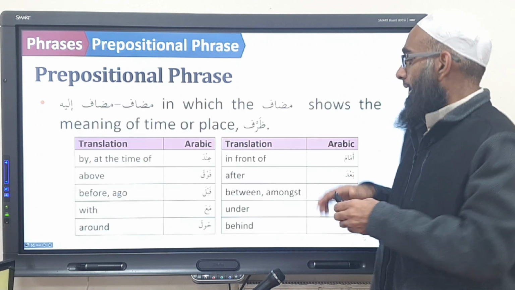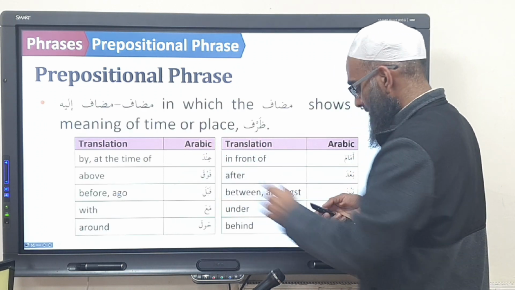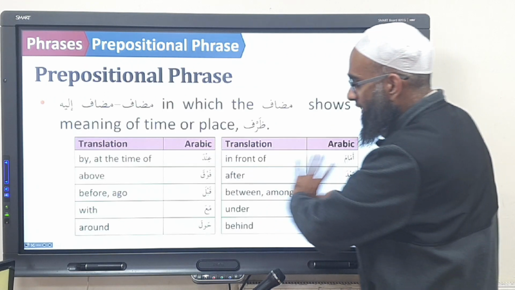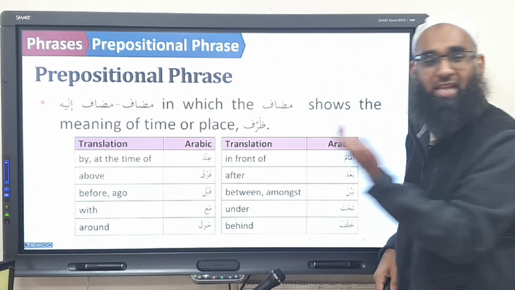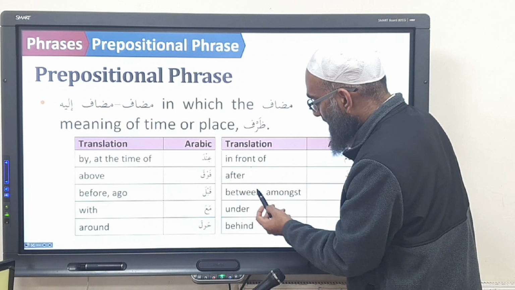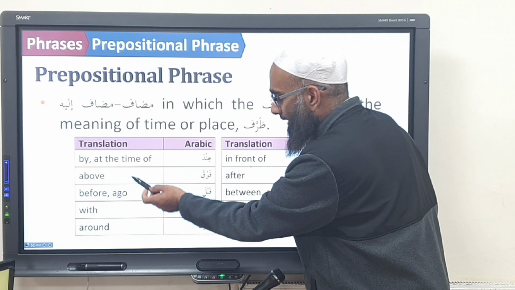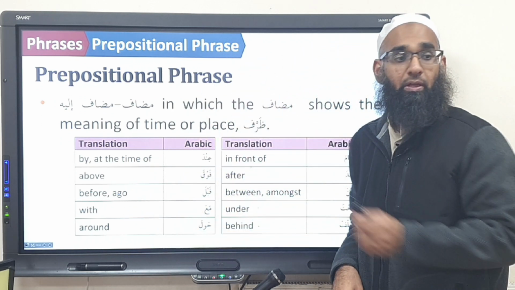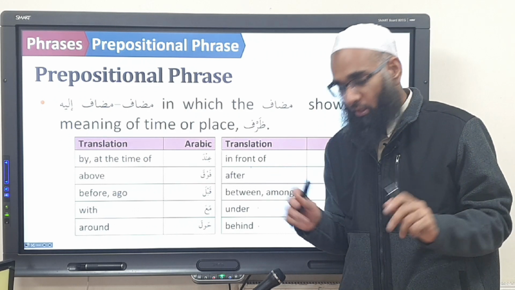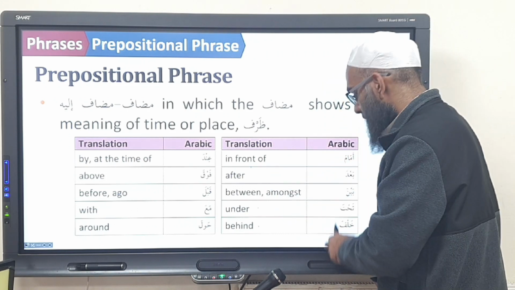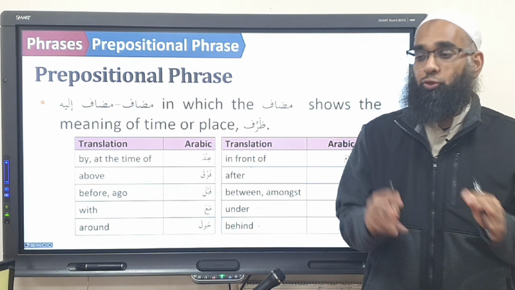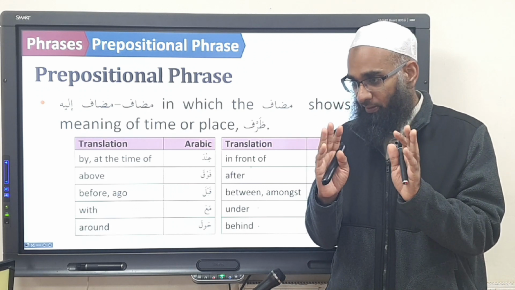Look at these words here. These are prepositions. So all of these words are prepositions. What do they show? Time or place. Let's look at the English for now: in front, after, between, amongst, under, behind, above, before, with, around. These all show time or place, kind of. And these words are all nouns. So the prepositional phrase, the shibhul jumla.